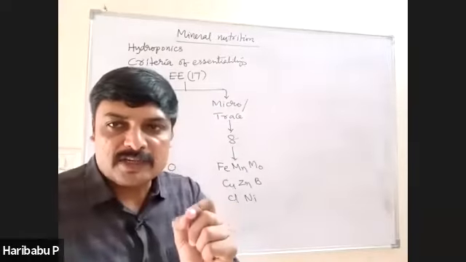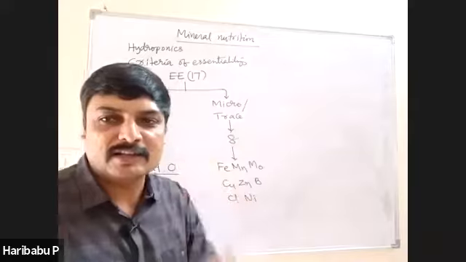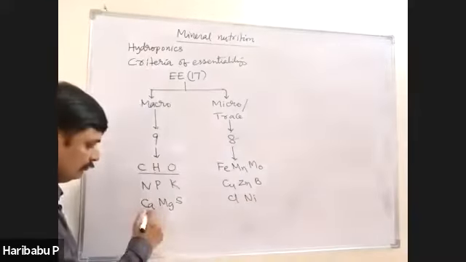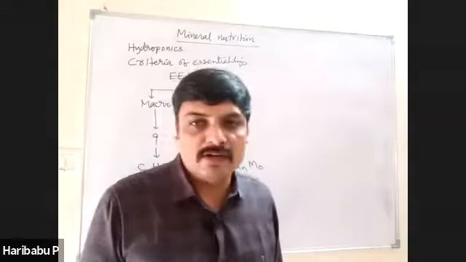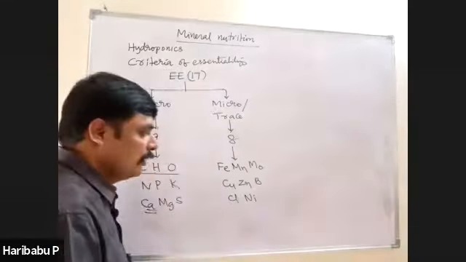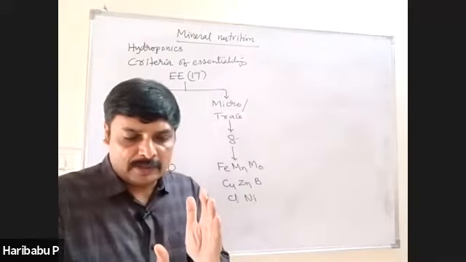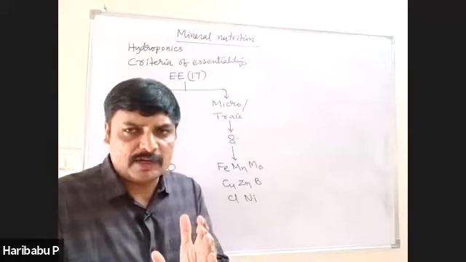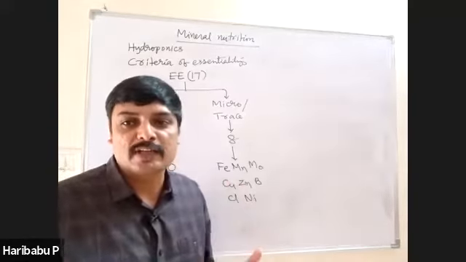In the absence of one particular element, cell division is inhibited. What is that? Calcium. Calcium is essential for cell division, formation of spindle fibers, etc. In the phloem, food is transported from source to sink.